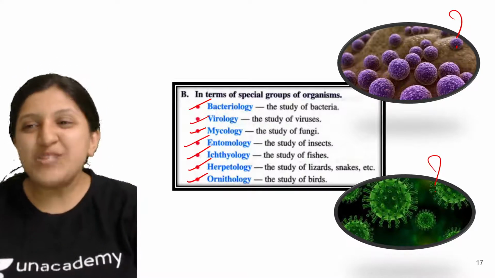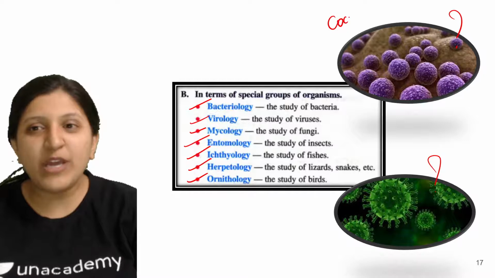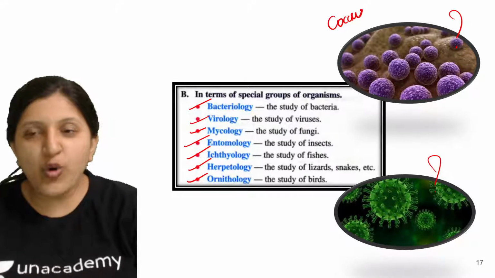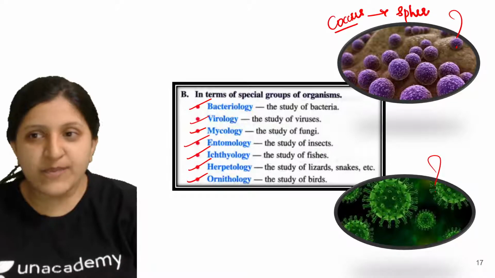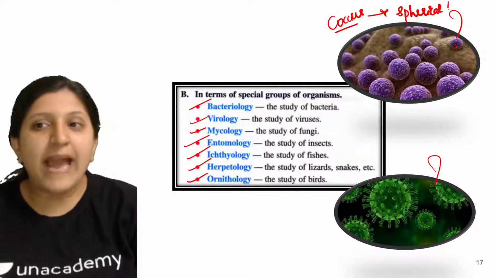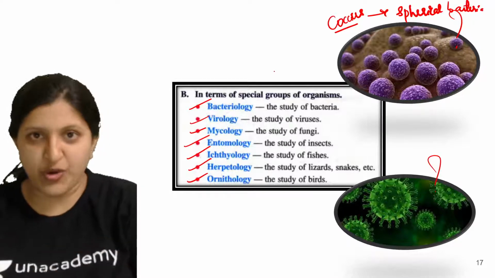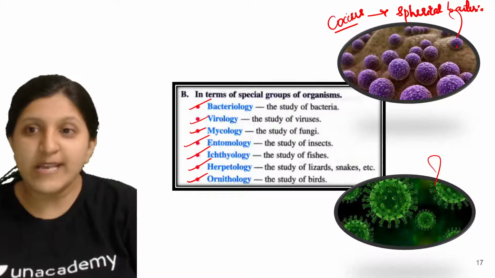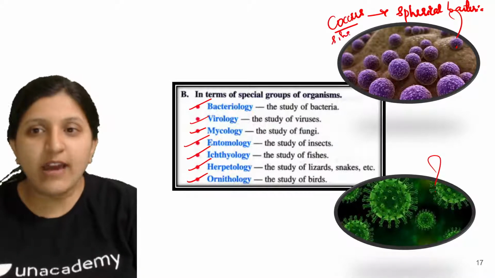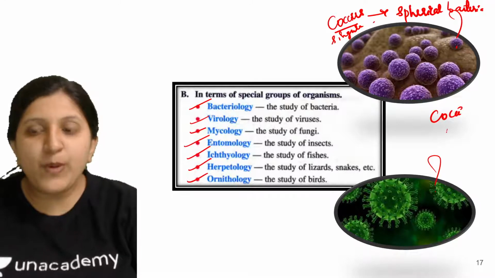Now if you remember, you have studied about a cocci or a coccus, right? Those are spherical bacteria. There are a lot of bacteria which are spherical or round in shape. Those are cocci or coccus. Coccus is a singular term, and when we say cocci, it is plural.